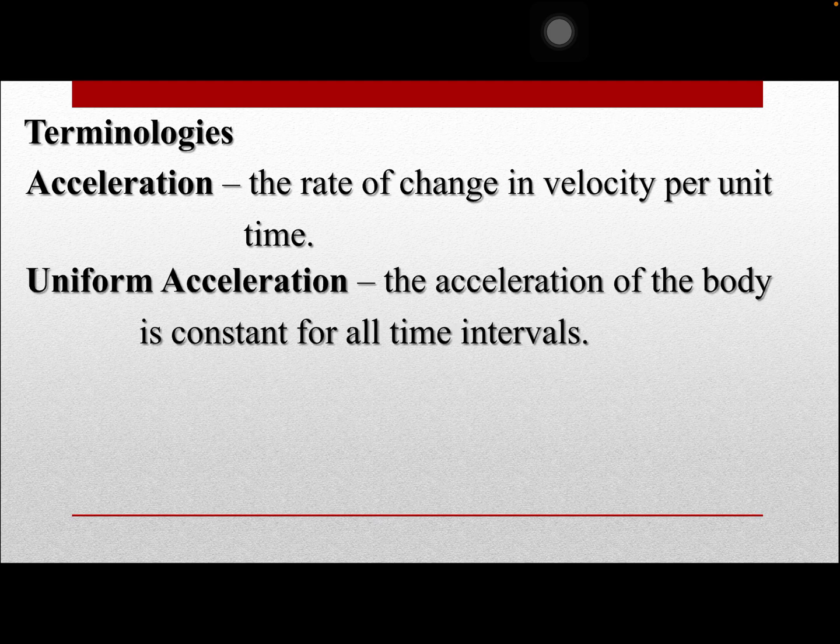Then we have the uniform acceleration, meaning to say there is no change in the velocities from initial to the final, meaning the movement of the body is constant. So it's the acceleration of the body that is constant for all time intervals, meaning the final velocity is just equal to the initial velocity over time, meaning there is zero acceleration.